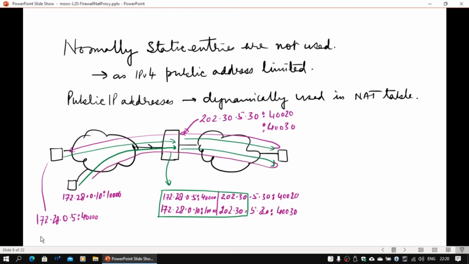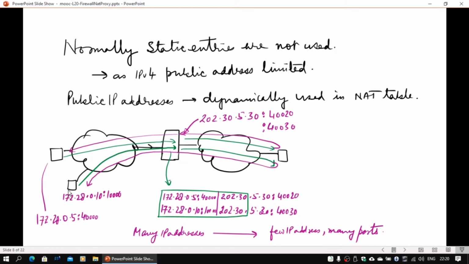So this was actually going with 172.28.0.5:40,000. 40,000 is a port. This is a typical way that we actually write an IP address and port number. We just separate them by a colon. Okay, so this entry is coming.